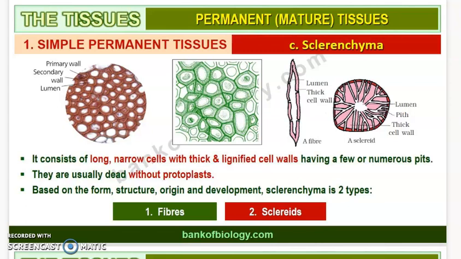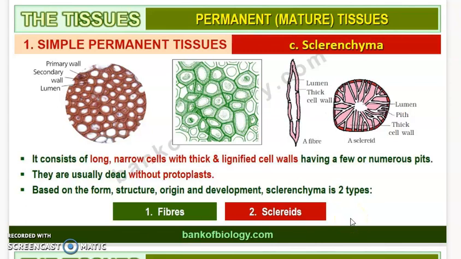What is protoplast? The living content of the cell along with the cell membrane or the cell wall together is called the protoplast. Okay, and as there is damage in the cell wall, they become a dead part of the plant. Okay, so they are usually dead without protoplast, which means that the protoplast will be removed. It means that their cell walls will be removed or broken down, and this results in dead cells.